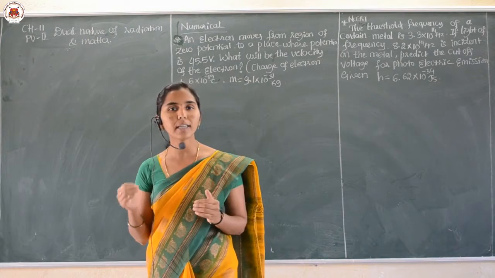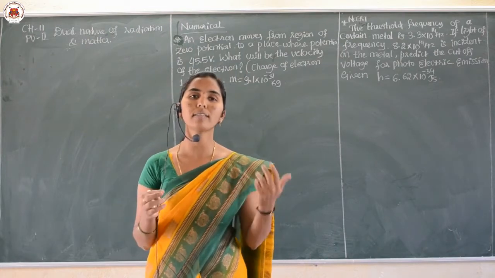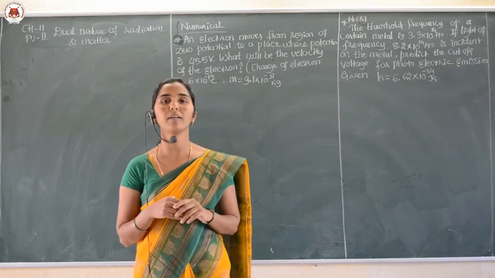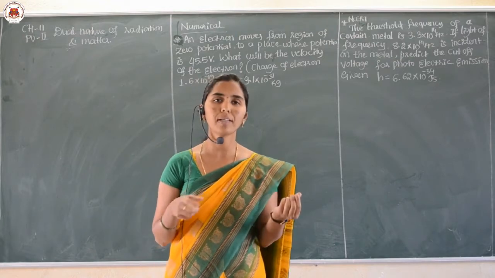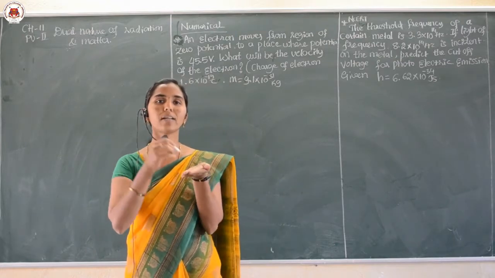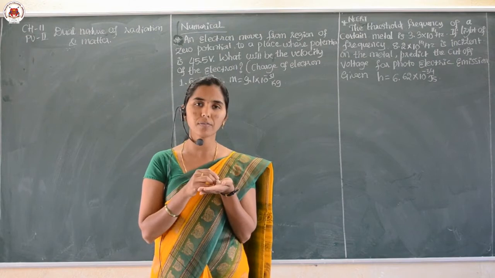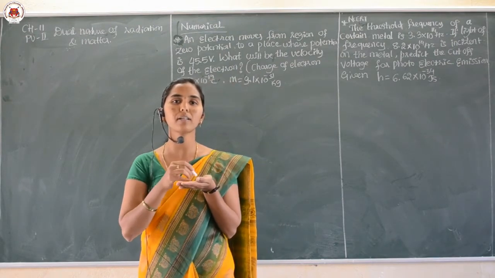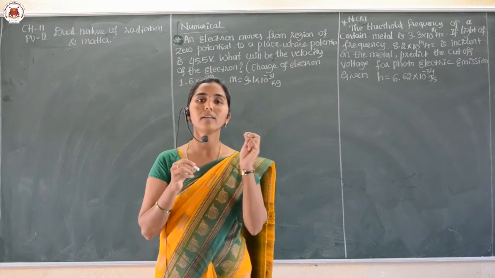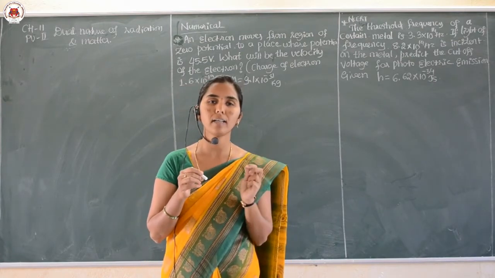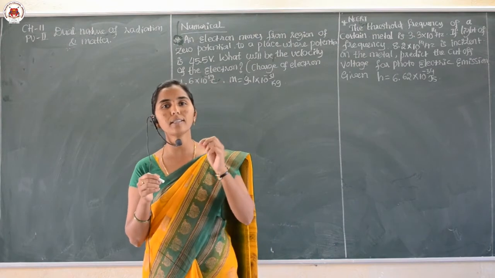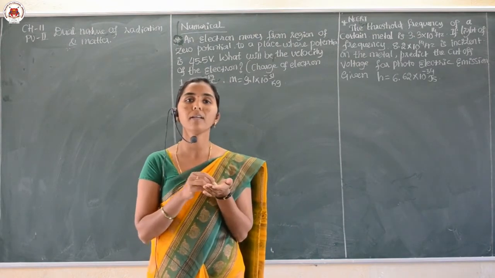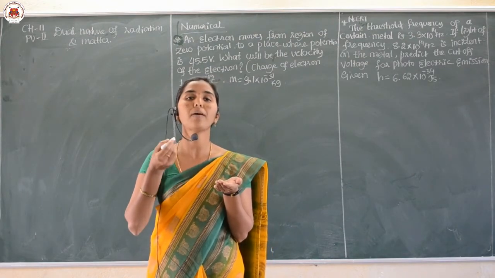But here we study how the same radiation can also behave like a particle. That means when a radiation interacts with the metal surface, there it acts like a particle, because a part of the energy of the radiation will be given, so it acts like a particle there.